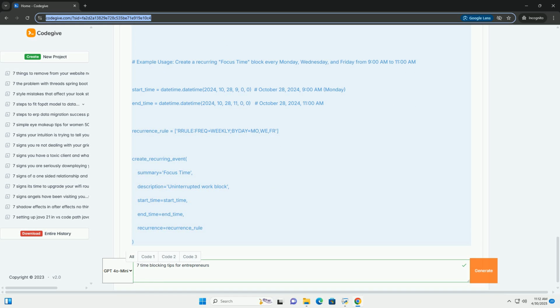Batching: group similar tasks together and schedule them in a block, for example answering emails or making phone calls. This minimizes context switching and improves efficiency. Consider these factors when choosing: your personality, are you highly organized or more spontaneous? The nature of your work, is your work predictable or unpredictable? Your energy levels, when are you most productive and focused?